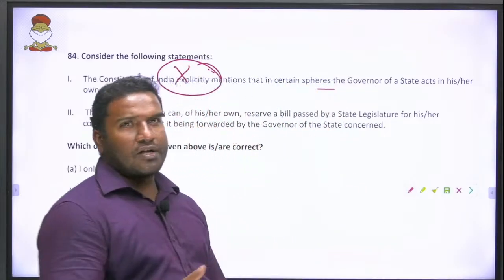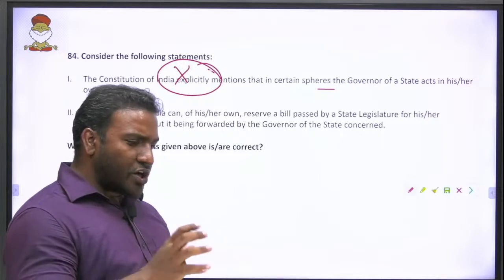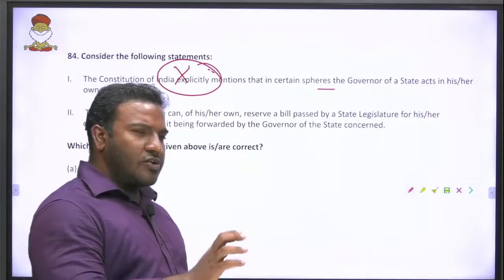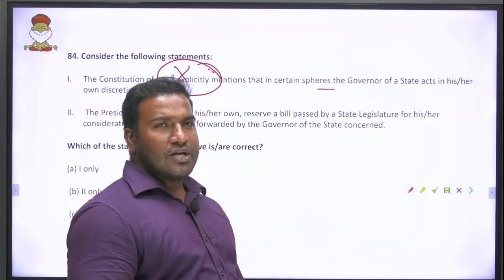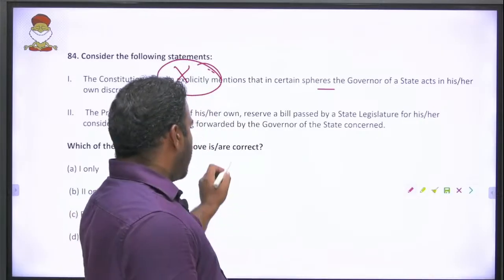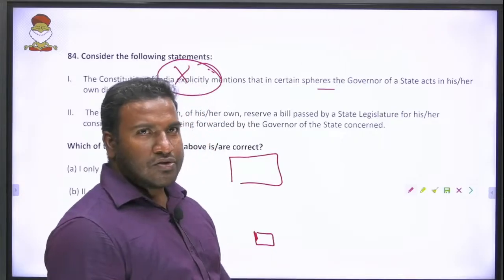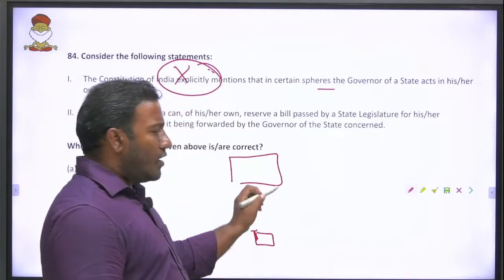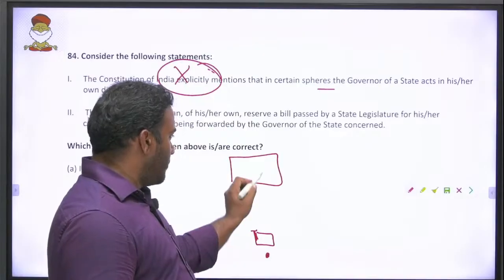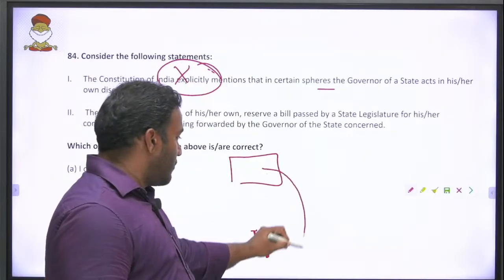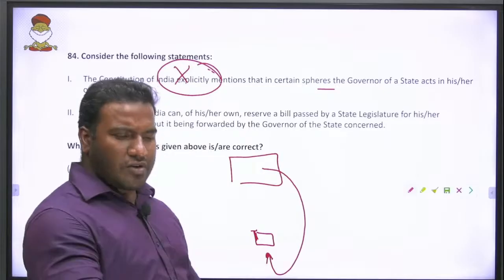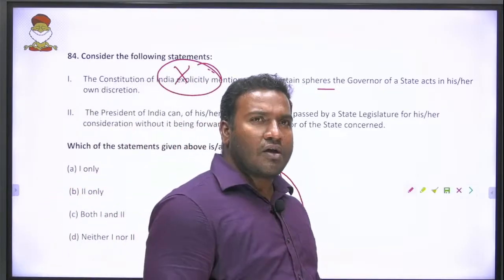So again, go for practicality. Who is a governor? Governor is actually a subordinate officer appointed by the president to look after that state. So you are a provincial head, and I am the king. Now if I want any bill to be referred to me, why should I do that without asking the governor? If I ask the governor, he will do it in 2 minutes: yes sir, I will do it.